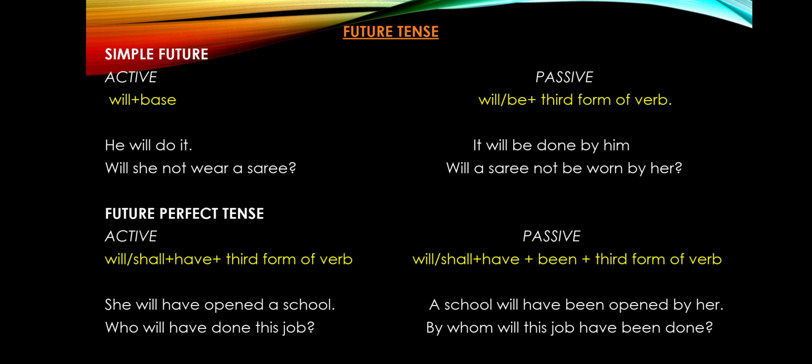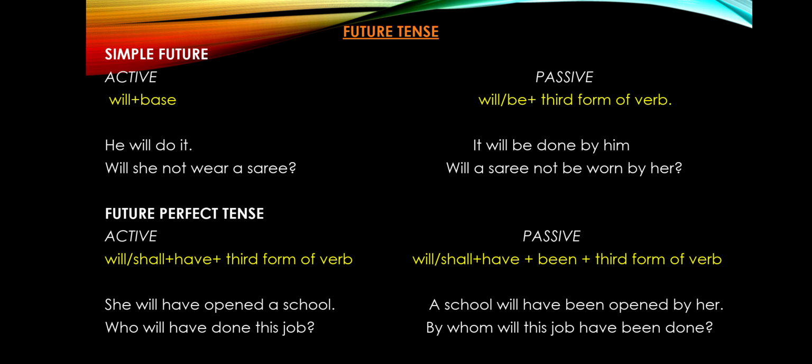Now, future continuous tense, we have already read that there is no passive for it. So we will directly move on to future perfect tense. So will or shall plus have plus third form of the verb.